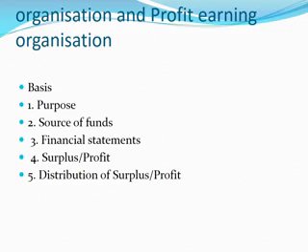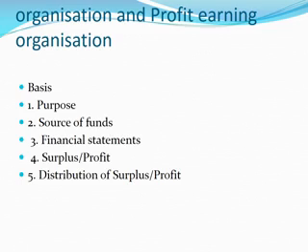That's why, just as a difference, you understand that in a not-for-profit organization, these statements are prepared. Number 1 is the receipts and payment account. Number 2 is the income and expenditure account, and then the balance sheet. And number 4, as I have already told you, in a profit-making organization we use the word profit or loss, but in a not-for-profit organization you have to use the word surplus or deficit, or excess of income over expenditure, or excess of expenditure over income.